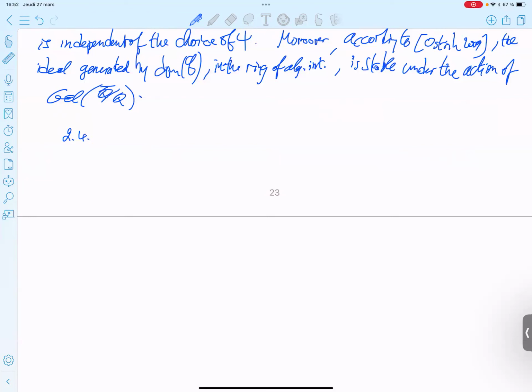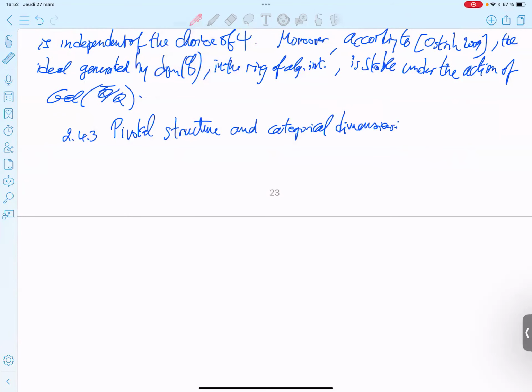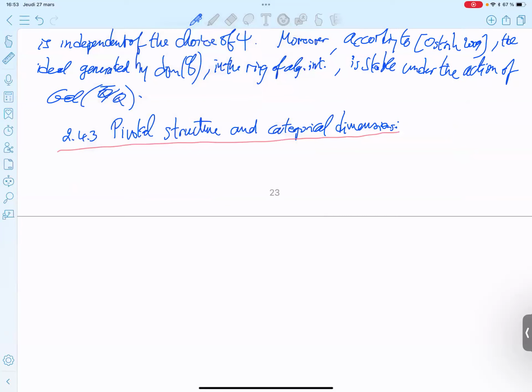So, pivotal structure and categorical dimensions. Okay. So I meant 2 minutes.